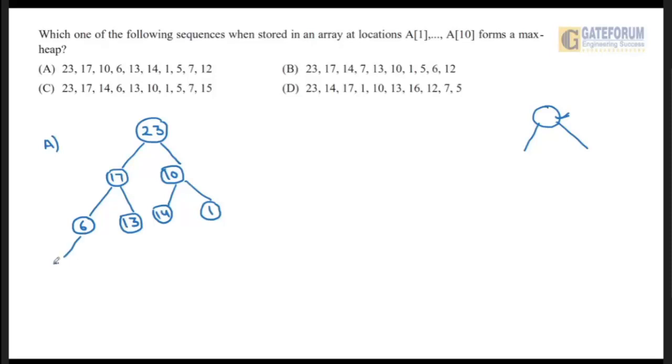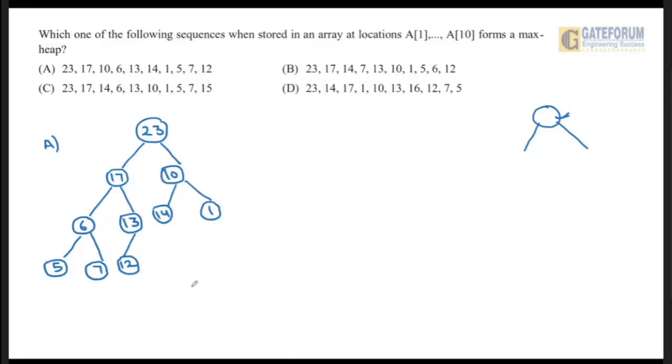In the order in which it has been written, we have to draw the heap. It is 5, then 7, and then 12.